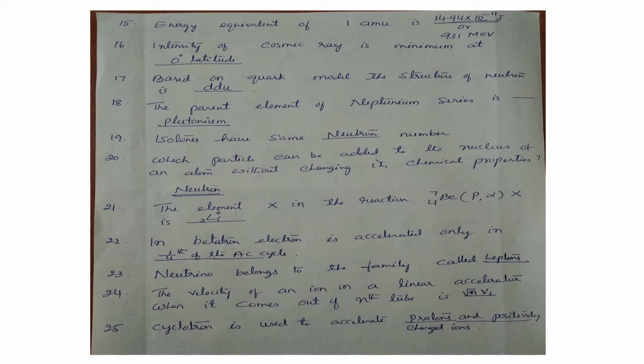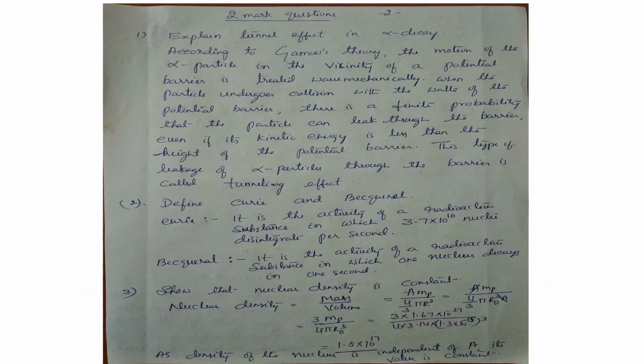The velocities of the ion in different tubes are in the ratio 1:√2:√3 and so on. That's why in the nth tube the velocity is √n v1. Cyclotron is used to accelerate protons and positively charged ions.